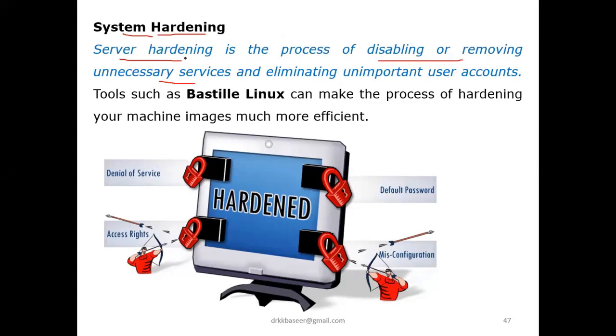In the same fashion, the main objective of server hardening is disabling or removing unnecessary services and eliminating unimportant user accounts as well. So that is the main objective of server hardening. Some tools are available, like the Distill Linux tool, to do the monitoring.